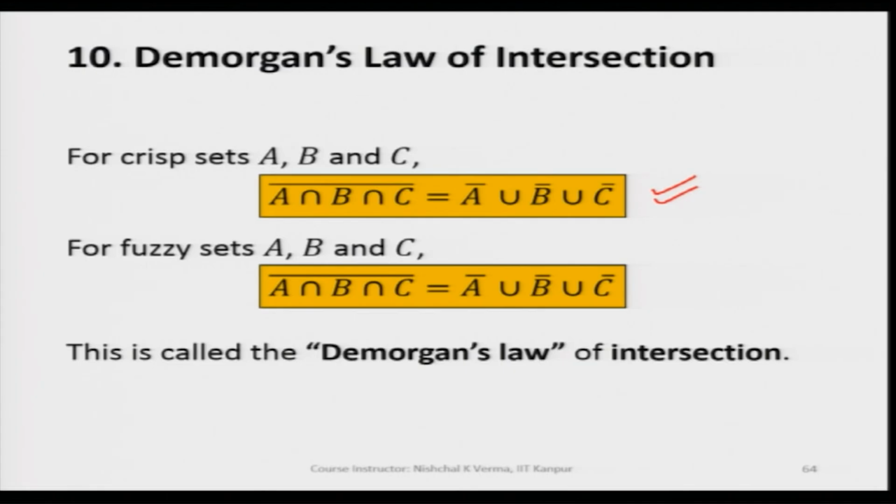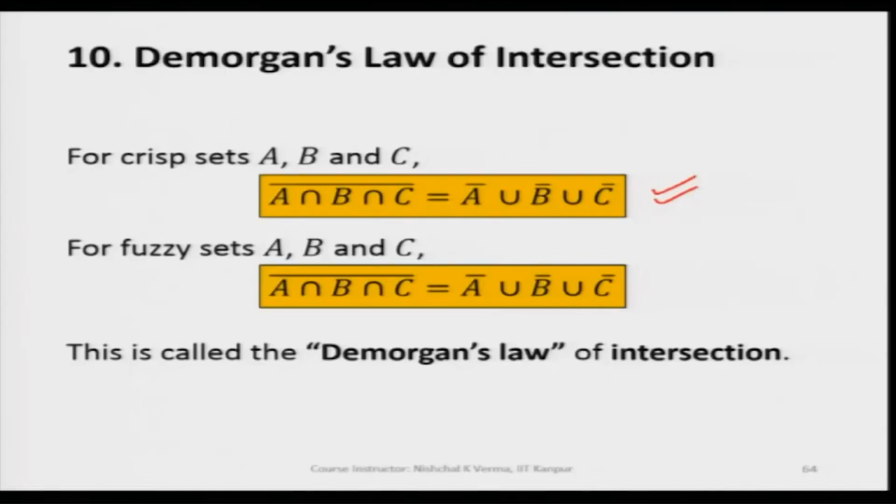This is valid for crisp sets, and when we take fuzzy sets A, B and C, here also this De Morgan's law of intersection is valid.